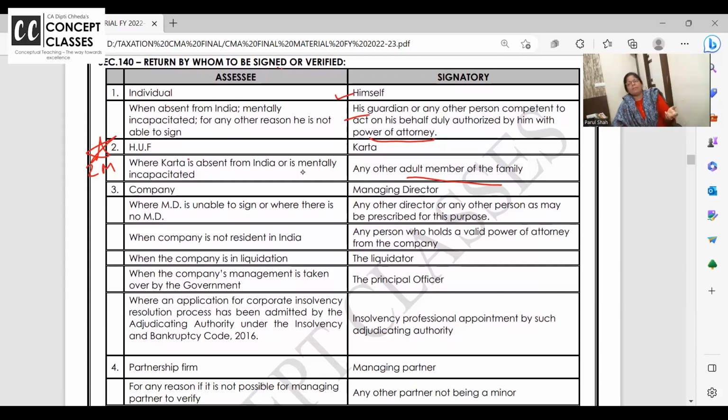It's not only male member. So many times in HUF, the father is no more now, so the wife is senior. So she can definitely sign the HUF return, and not their children. So if Karta is absent from India, then any adult member of the family.